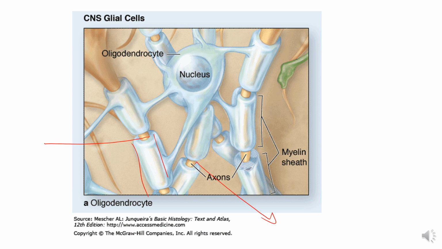So here you can see that myelin is not continuous and it is interrupted, and the interrupted point is known as nodes of Ranvier, also known as nodal gaps. Each segment of the nerve fiber lying between two consecutive nodes is also called an internode.